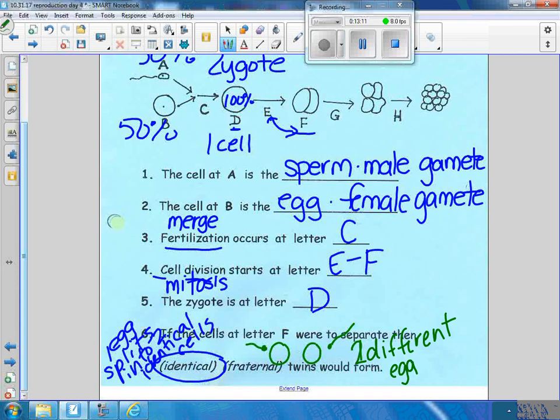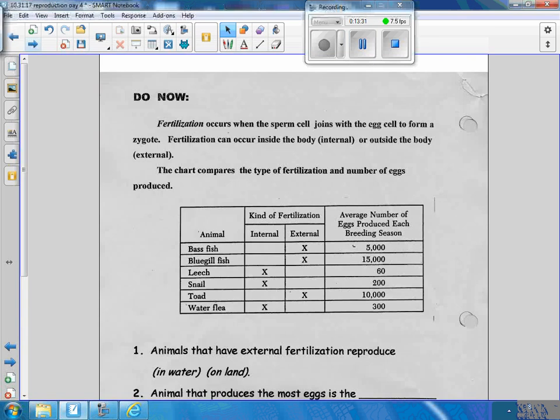All right, turn over on the back. This is what we did yesterday. We differentiated between the 2 ways you can fertilize versus develop. Who wants to read to me the beginning? What does it say after the do now? Go ahead, Miss Raft. The egg to form a zygote. Fertilization can occur inside the body internally or outside the body externally. The chart compares the type of fertilization and number of eggs produced.